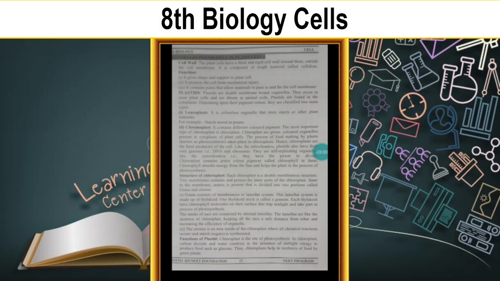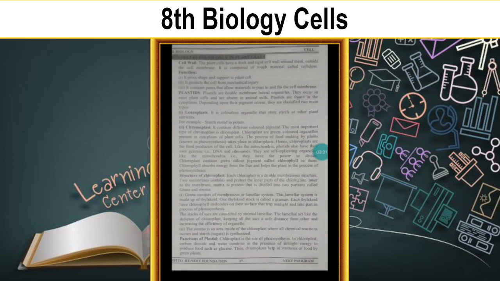That is known as the cell wall. So the plant cell has a thick and rigid cell wall around it. Around the cell membrane one more layer is there, called the cell wall. Thick and rigid, very strong. Rigid is nothing but very strong and tough. Outside the cell membrane it is composed of a tough material called cellulose.